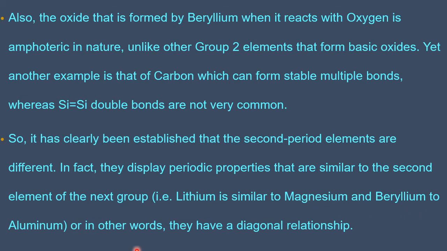And beryllium is similar to aluminium. Beryllium is the first member of the second group, and aluminium is the second member of the 13th group. That means they show somewhat similar properties to the second member of the next group. In other words, they are diagonally related.